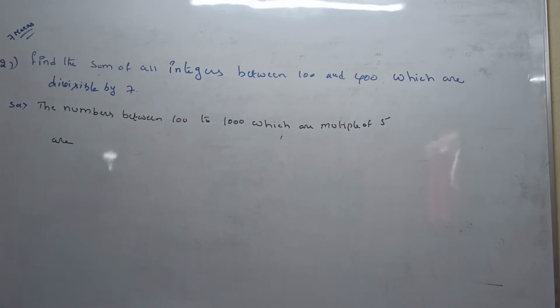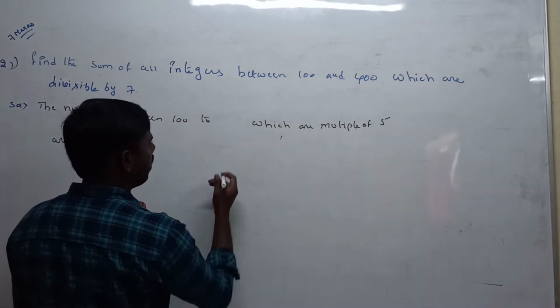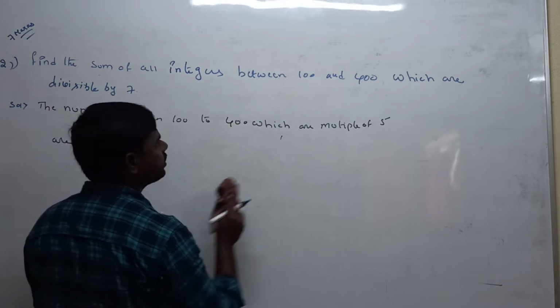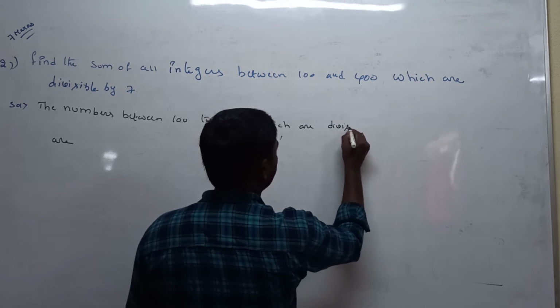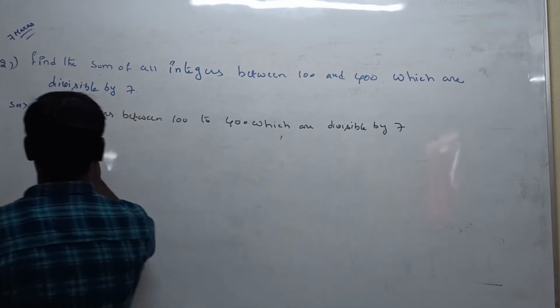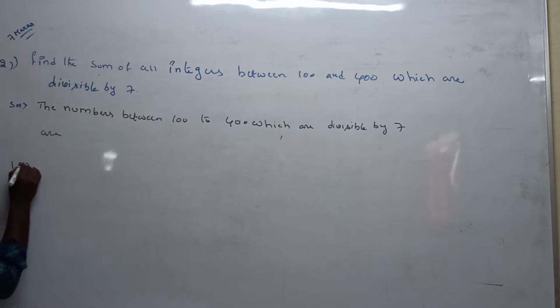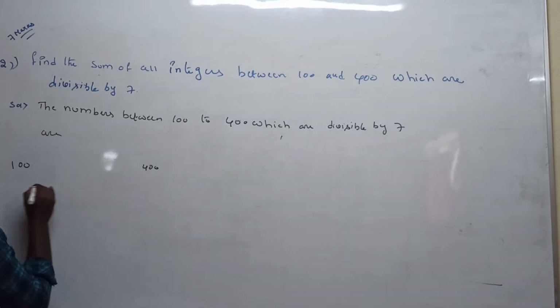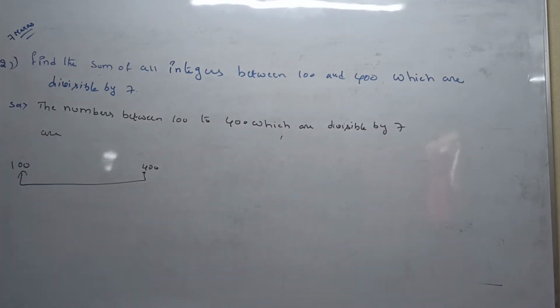So now we are taking the numbers between 100 to 400 which are divisible by 7. What are the elements of possibility? Suppose 100 is not divisible by 7.